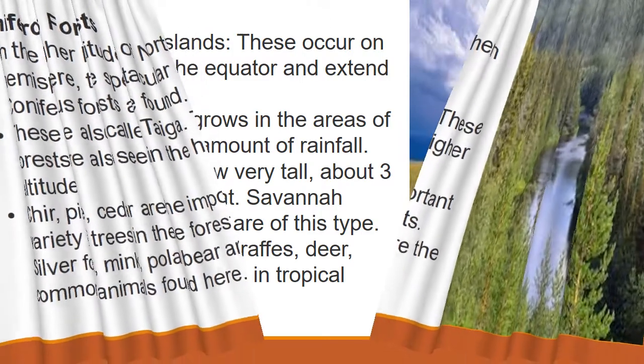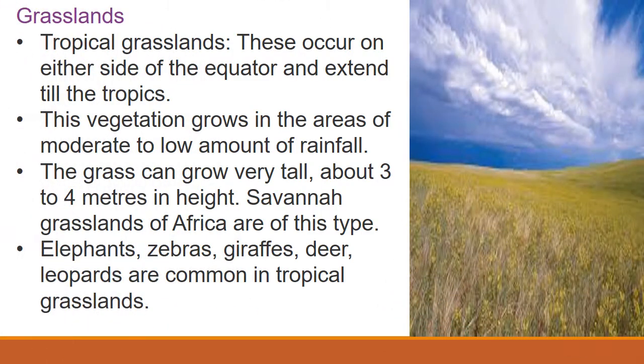So that's all the types of forest. So what are the types we have seen? First one is tropical evergreen forest, that is also called tropical rainforest. Then we have seen tropical deciduous forest, then temperate evergreen forest, temperate deciduous forest, then Mediterranean vegetation, then coniferous forest. Okay, so now we are going to see about grassland.